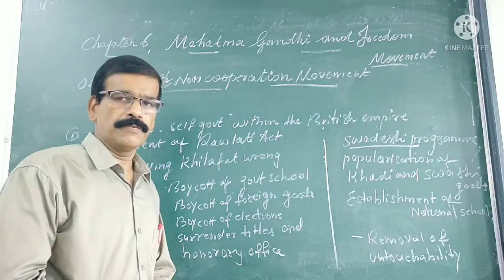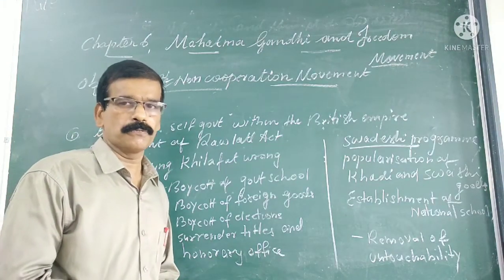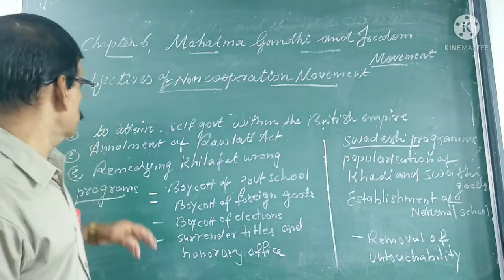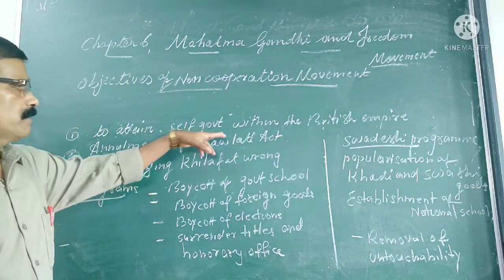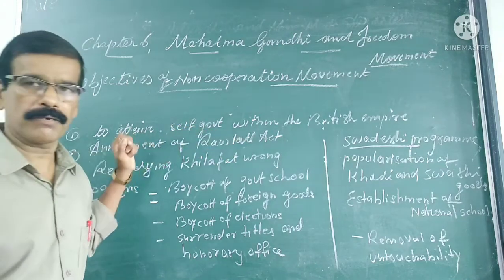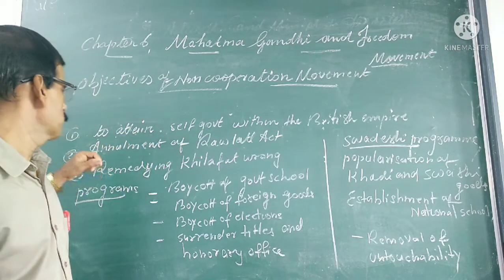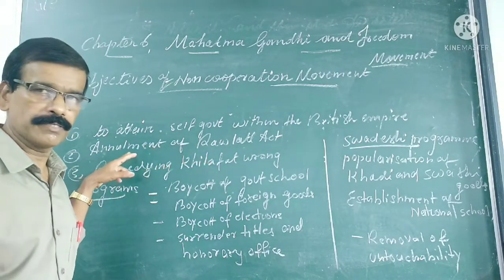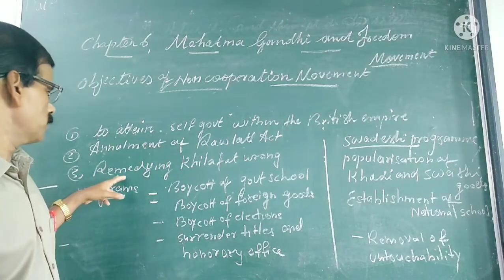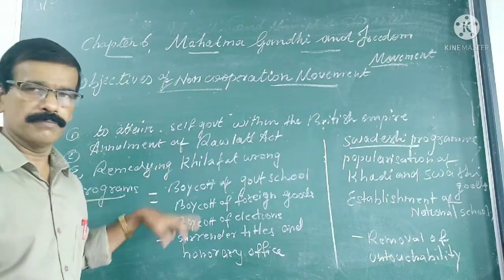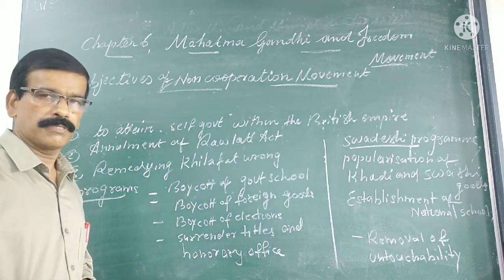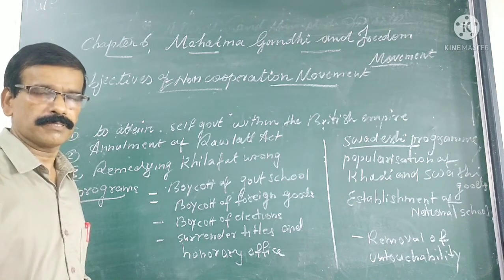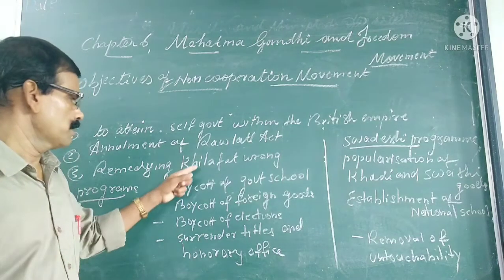Moving ahead, we will see the main objectives of the non-cooperation movement. Three objectives are given here. Let us see the first one. The first one is to attain self-government within the British Empire. Another is the amendment of the Rowlatt Act. Amendment means cancel. And another is to redress the Khilafat wrong, the mistake done on the Khilafat. The British must correct that.